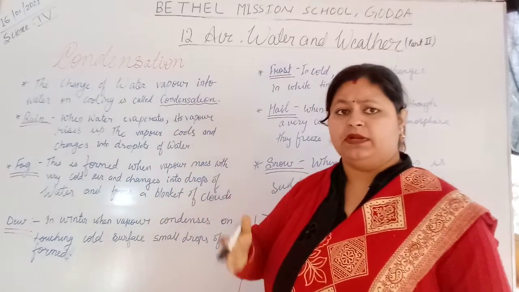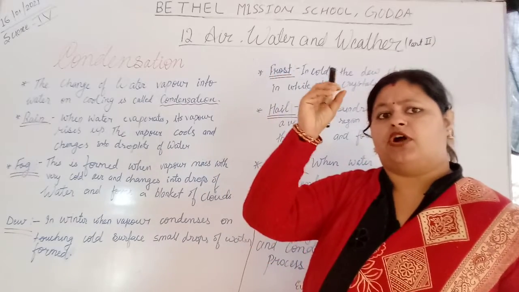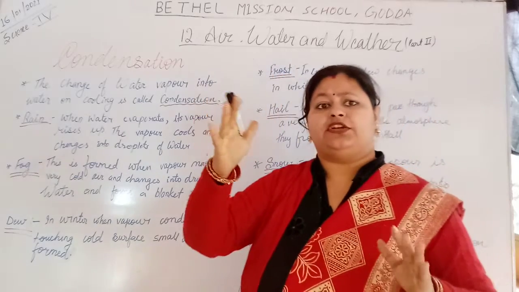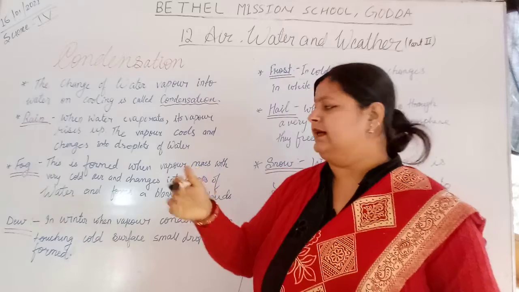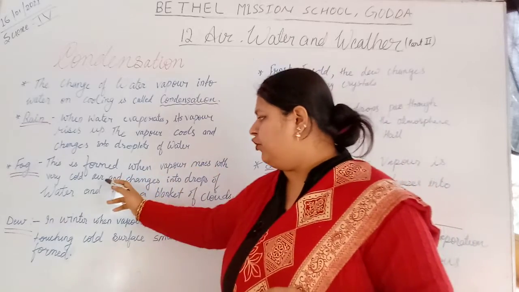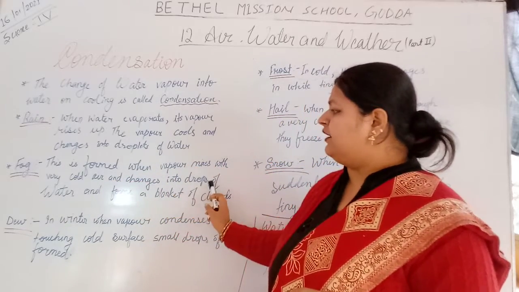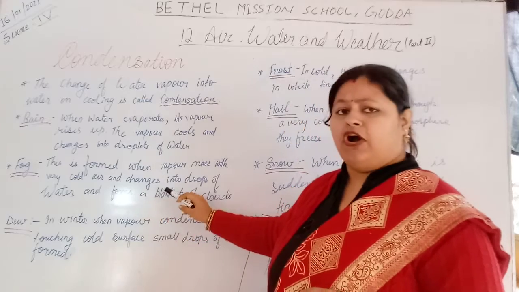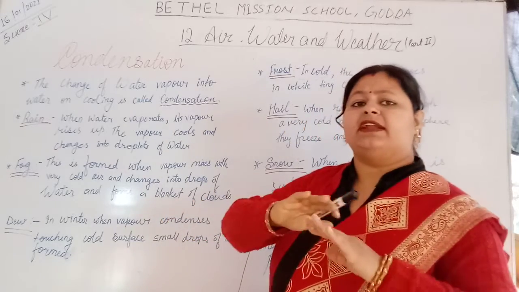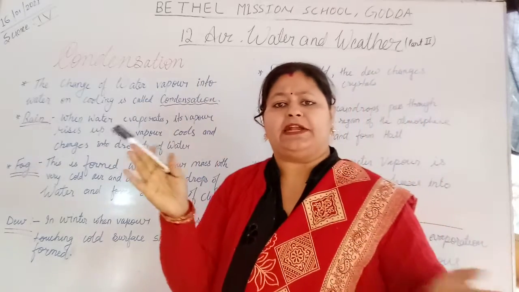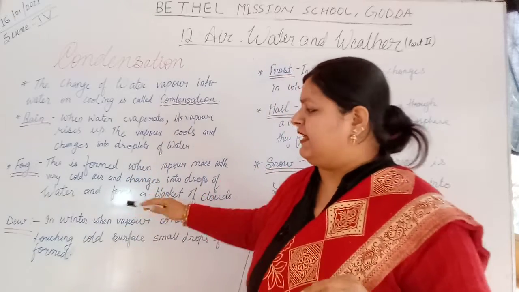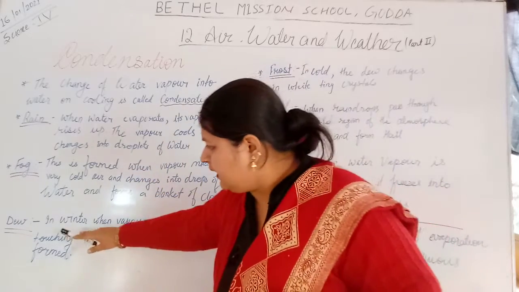Fog is formed when the droplets of water come in contact with very cold air, and change into drops of water and form a blanket. It covers the area like a blanket of white sheet. So that is fog.